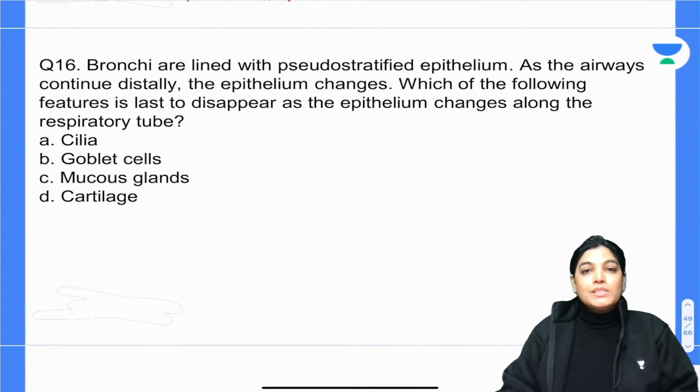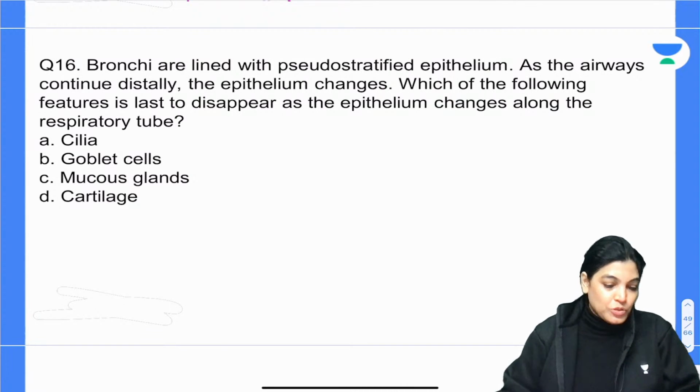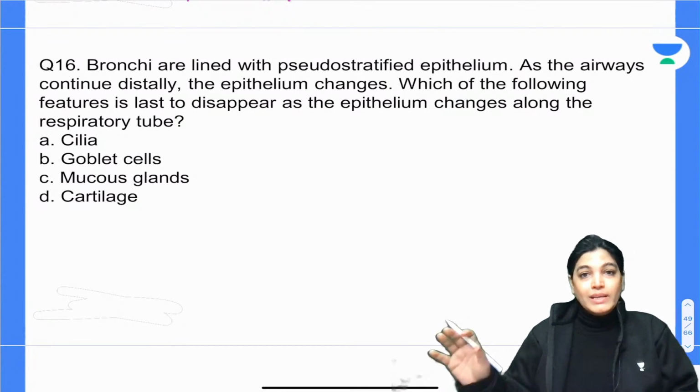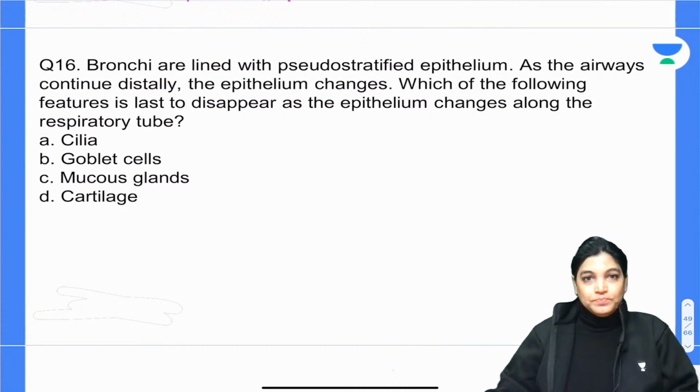Bronchi are lined by pseudostratified epithelium. As the airways continue distally, the epithelium changes. Which of the following features is last to disappear as the epithelium changes along the respiratory tube? Cilia, goblet cells, mucous gland, or cartilage? Which of the following structures is last to change?